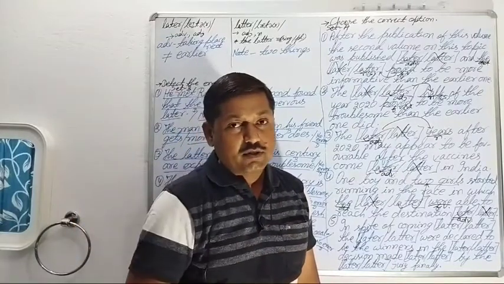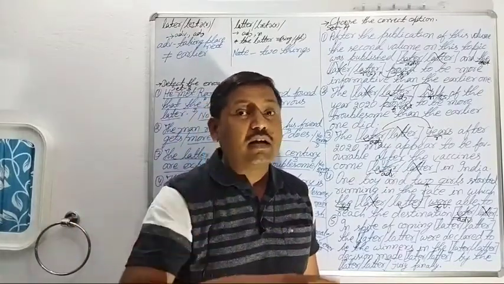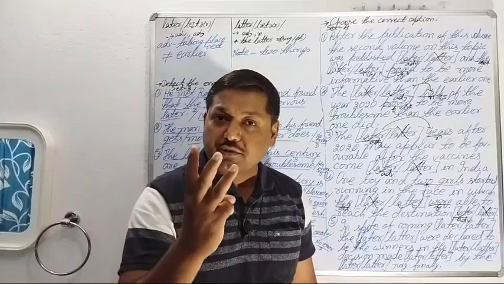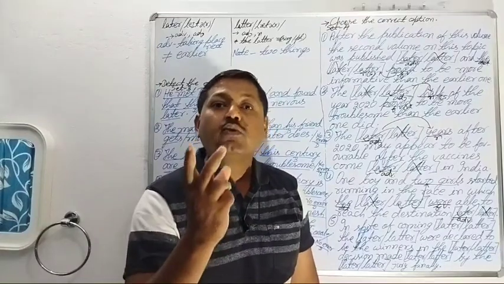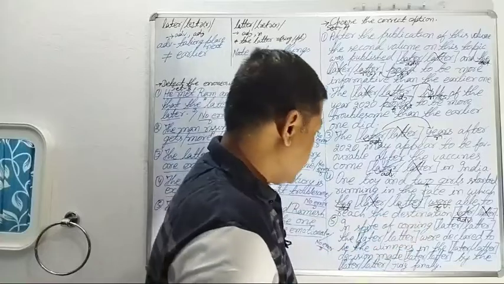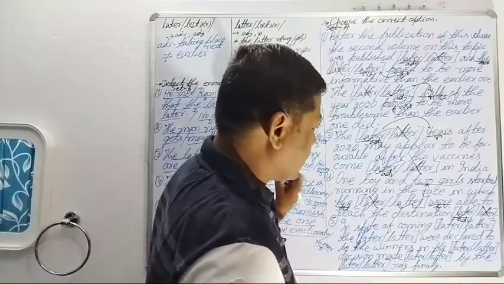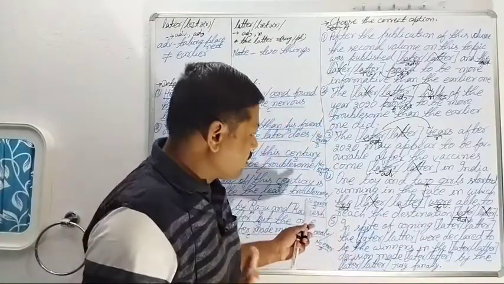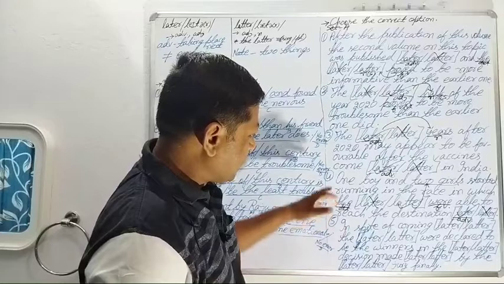Which words are adverbs? The words that come as the answers of the three interrogative words: how, when, and where. So the fourth sentence has also been solved. I would like to read the fourth sentence again.